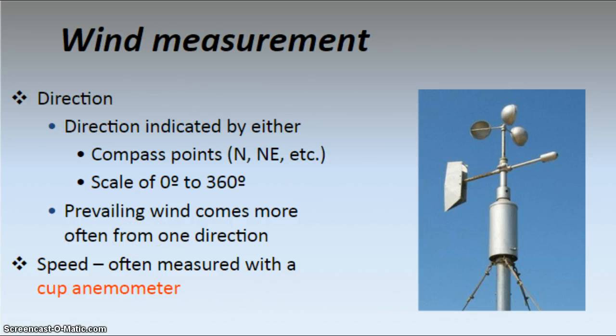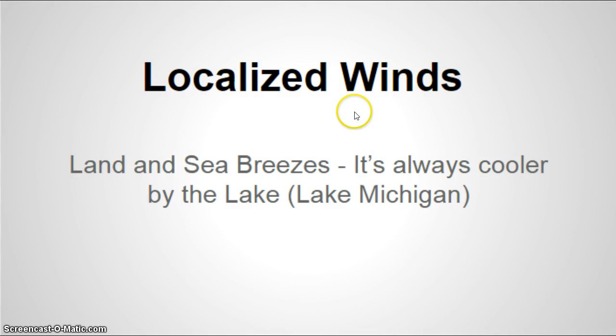There you have what we're studying at this point: localized winds. These are small scale winds, and we are calling them land and sea breezes. Remember, by the lake, it's a lake breeze, and it is always cooler by the lake.